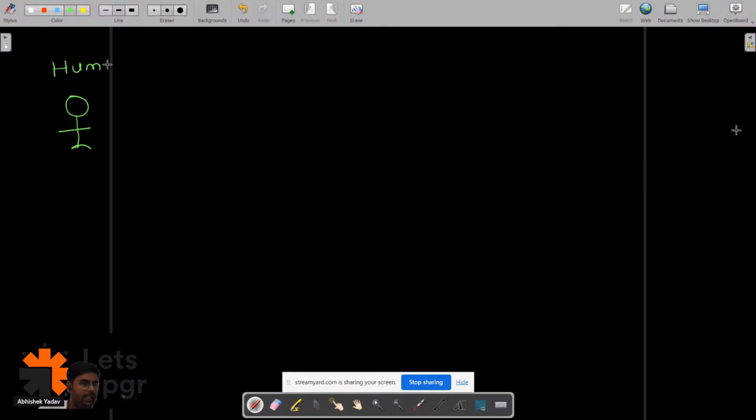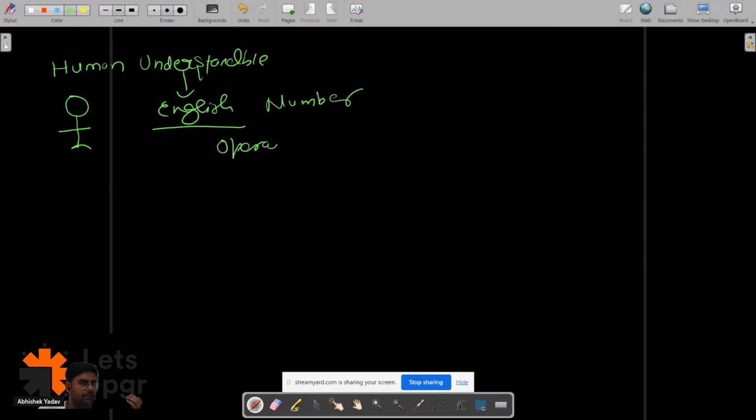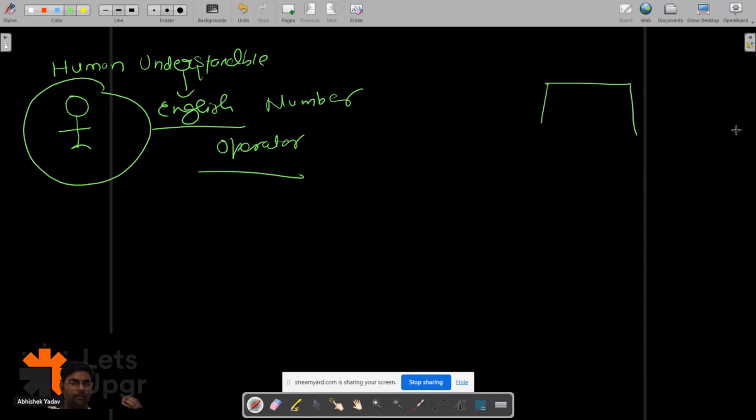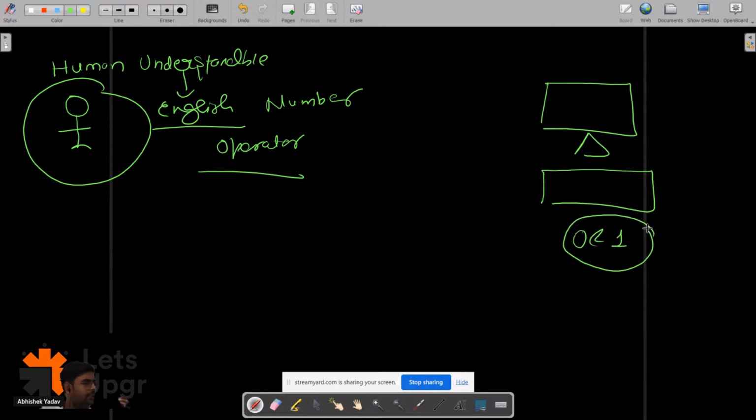We understand only human-understandable things, that is our English words, numbers, operators. All of these are understandable by humans. But what does our computer understand? It understands zeros and ones. Our computer understands 0 and 1.